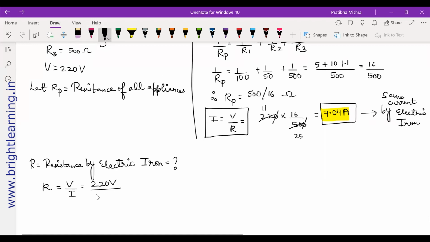That's why we are doing it. Now the current is 7.04 ampere. So your answer will be close to 31.2 ohms. Only 1 decimal I have written. This is the correct answer.